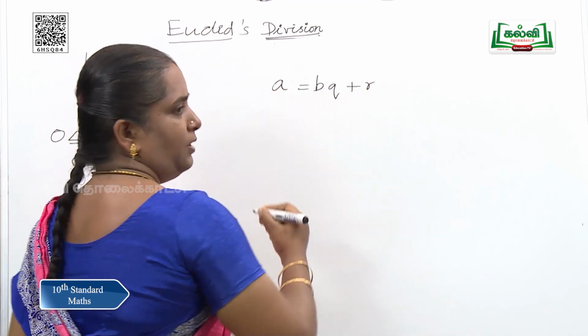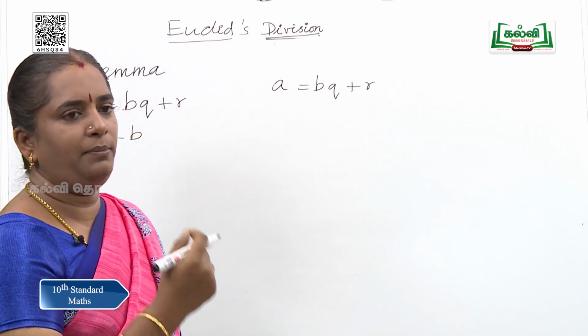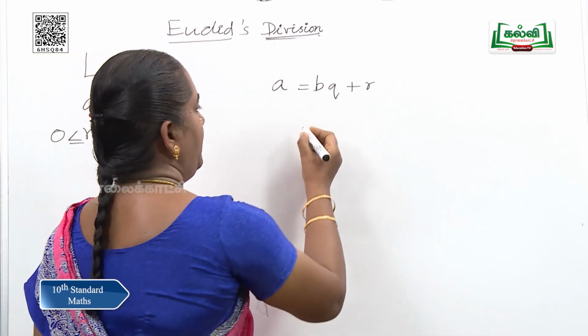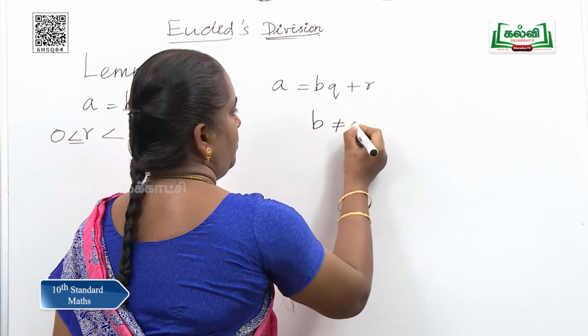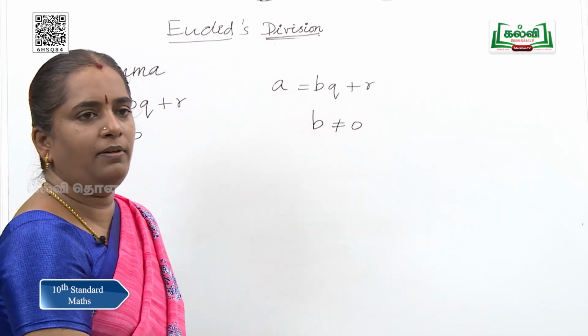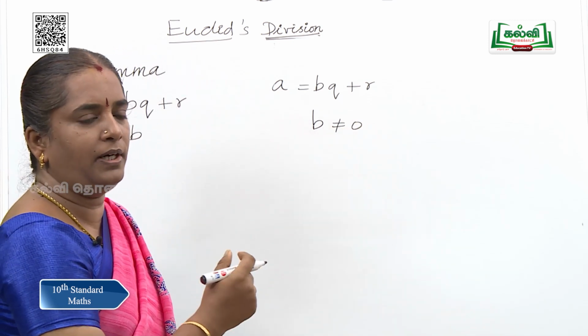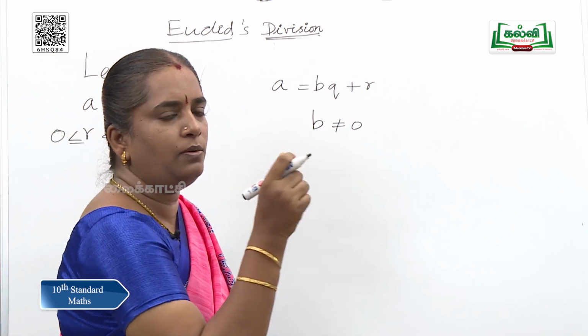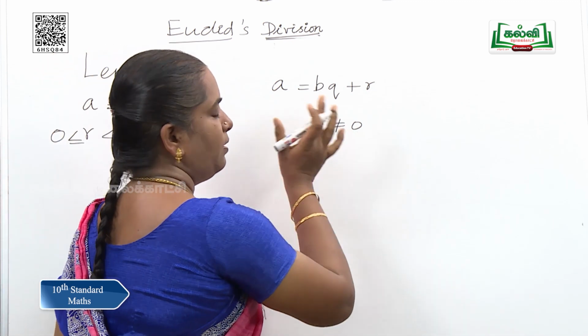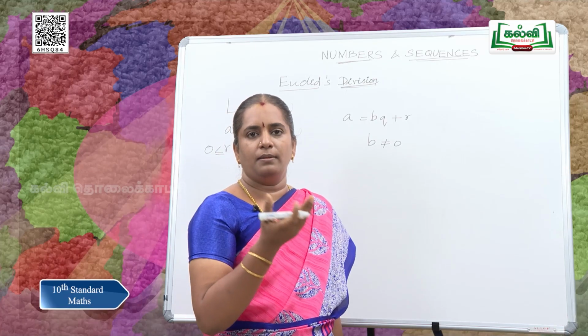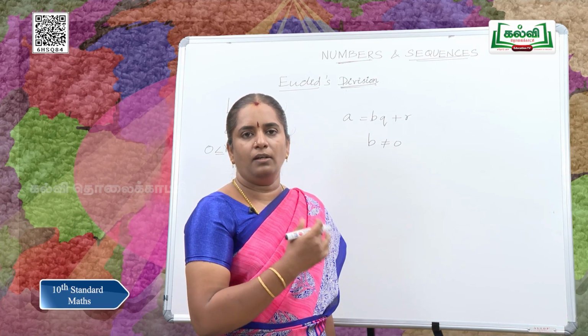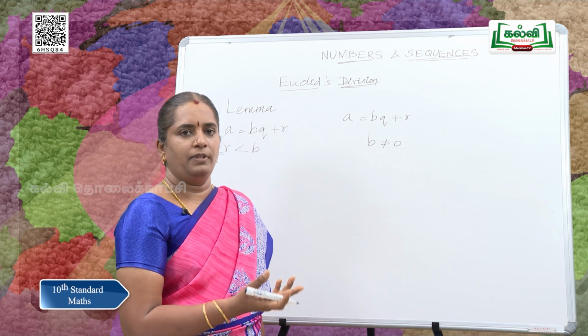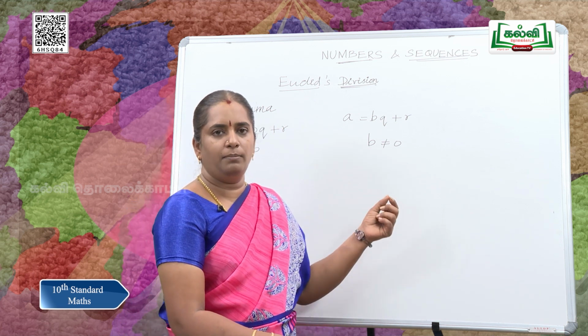With the same lemma, we have some limitations. B should never be 0 because it is meant for all integers, which include 0. Why? Because B is a divisor, and we cannot divide any number by 0. So B can never be 0.